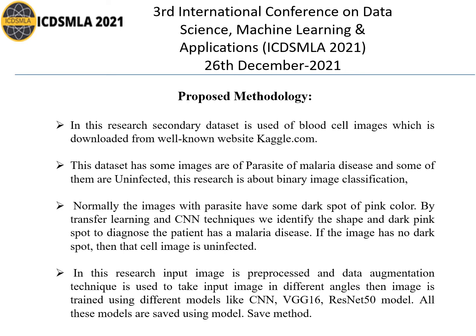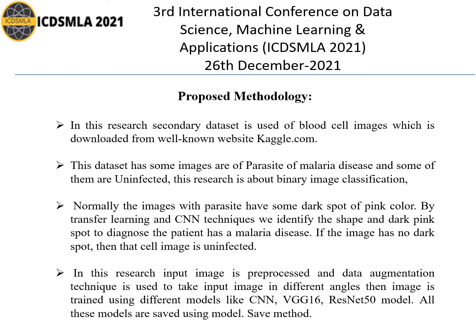In this research paper, I have used data augmentation as a pre-processing technique, and taken the input image. I have used three models: CNN, VGG16, and ResNet 50, and out of that, the ResNet 50 model gives more accuracy.